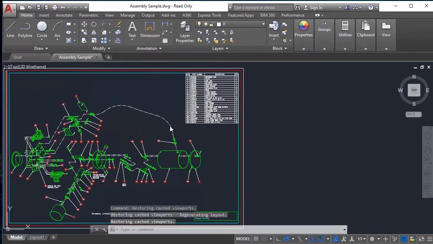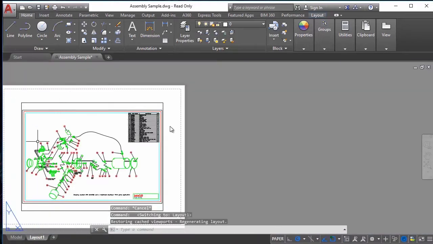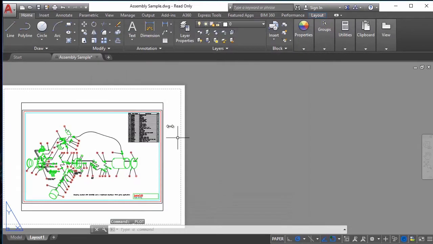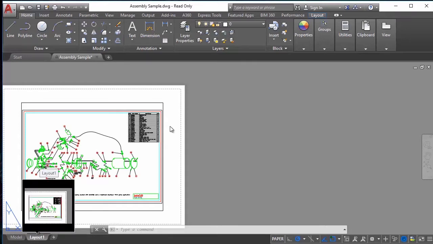What's the difference? The model tab is where we're going to draw all our projects. Everything we need, we can draw in the model tab. And the layout panel is where we're going to set up our plot styles and things like that. For example, we can click here on plot and it displays the settings to plot our drawings. Okay, let's close this. And now you know it. Model tab to draw and layout tab to set up and plot.